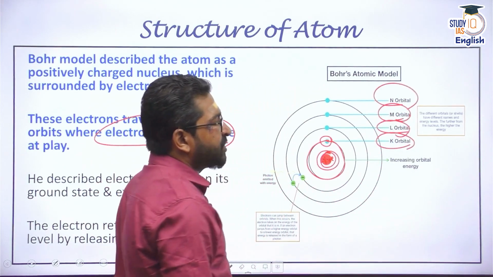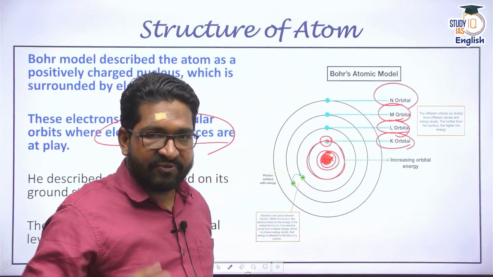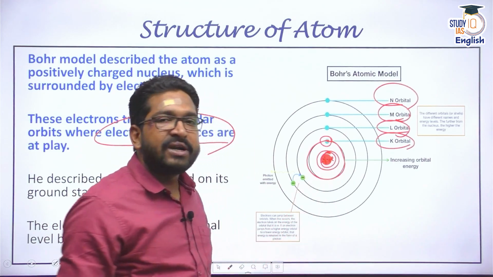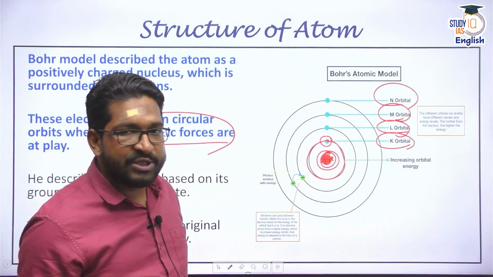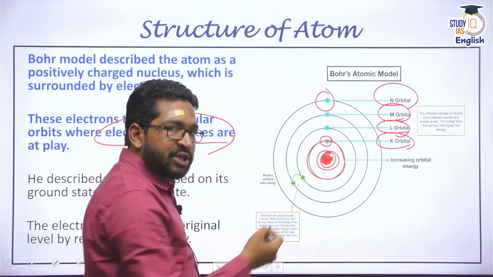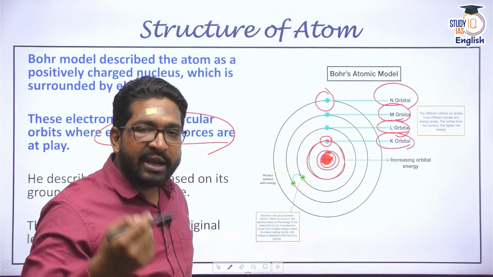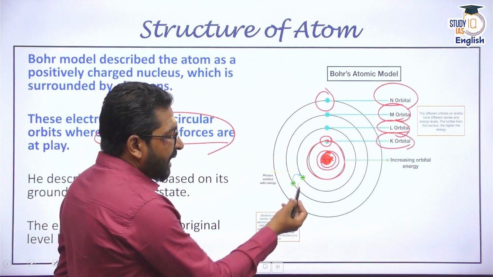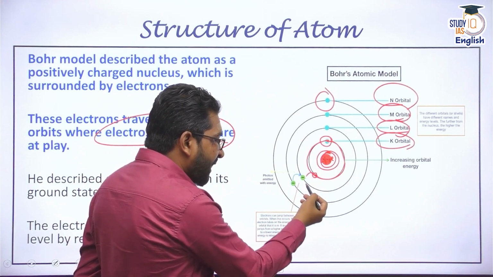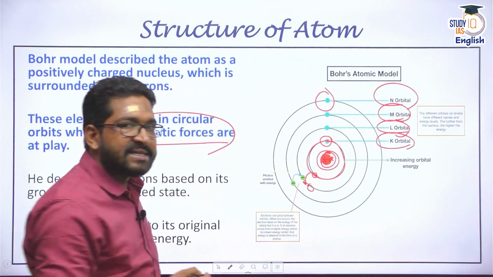So different orbits or different shells were named differently, and every orbit or every shell has different energy. According to Niels Bohr, the farther the electron is in the orbit or shell, the more energy it will have. And he said many a time an electron might jump from a lower energy state to a higher energy state. This is called the excited state.